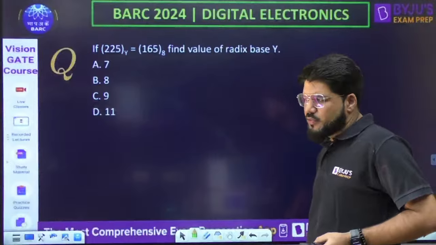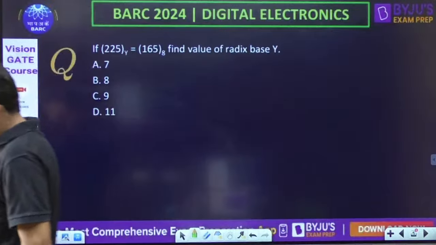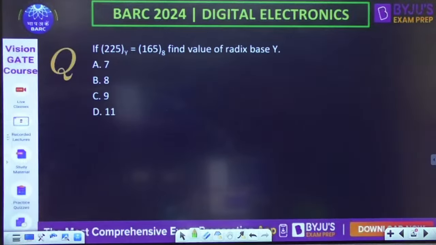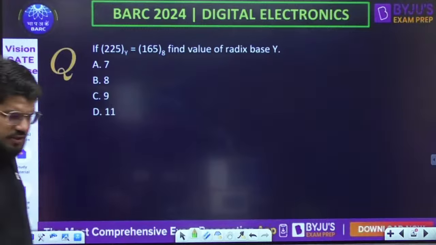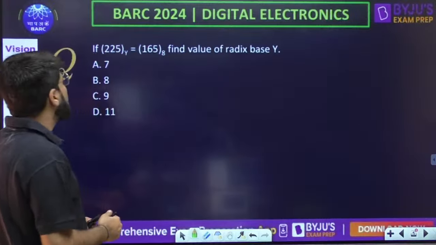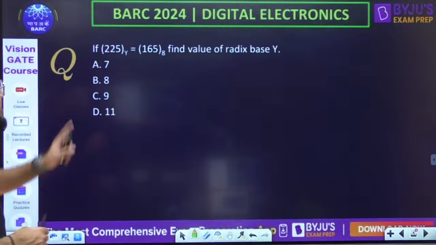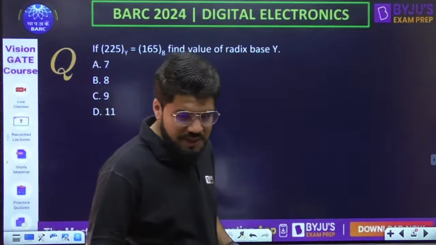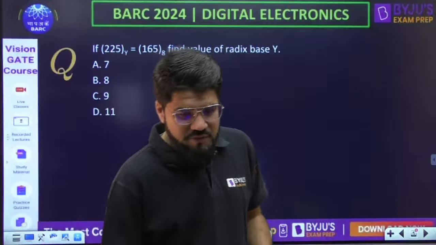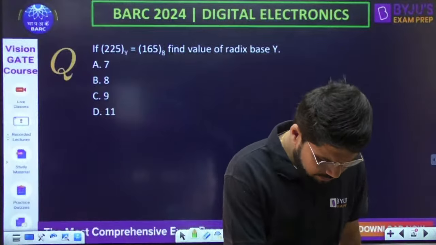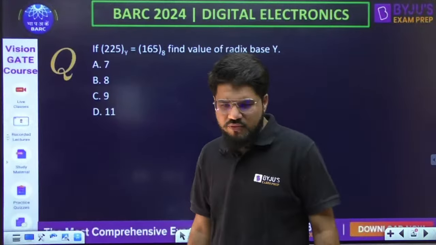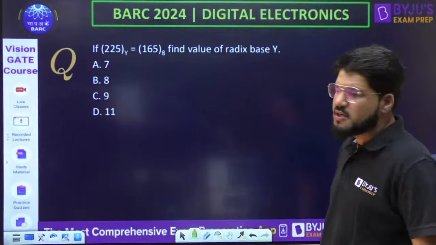So guys, let's start with the questions. This is the first one for the day, a simple one. If 225 is a number in base y and that is equivalent to 165 in base 8, that is octal, find the value of the base y, the radix y. We can try this, a simple one.